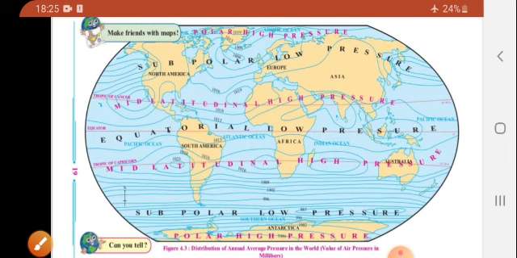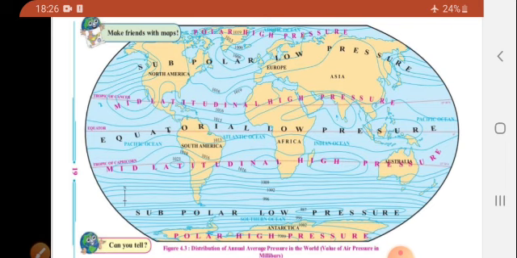Observe the map given above and study the distribution of air pressure. Consider the following points. The first is the nature of the isobar. The line that joins the places of equal pressure on the map is called an isobar. It is called the nature of the isobar. They show equal pressure on the map and these lines join the places. These are called the isobars.